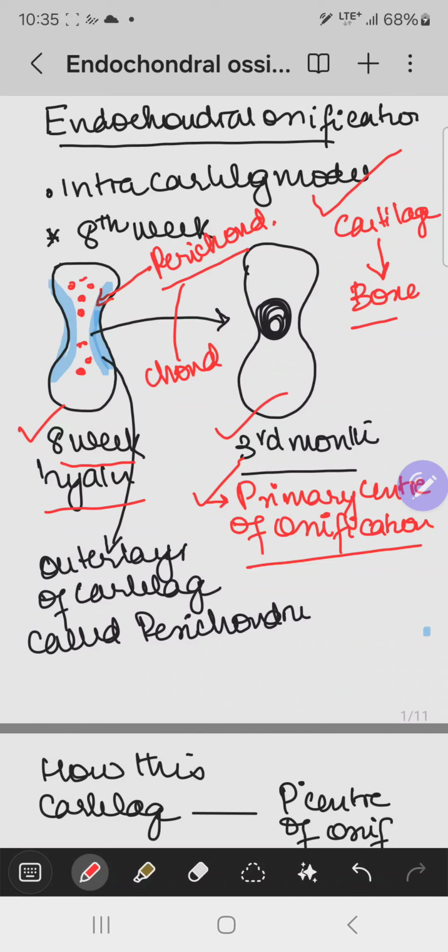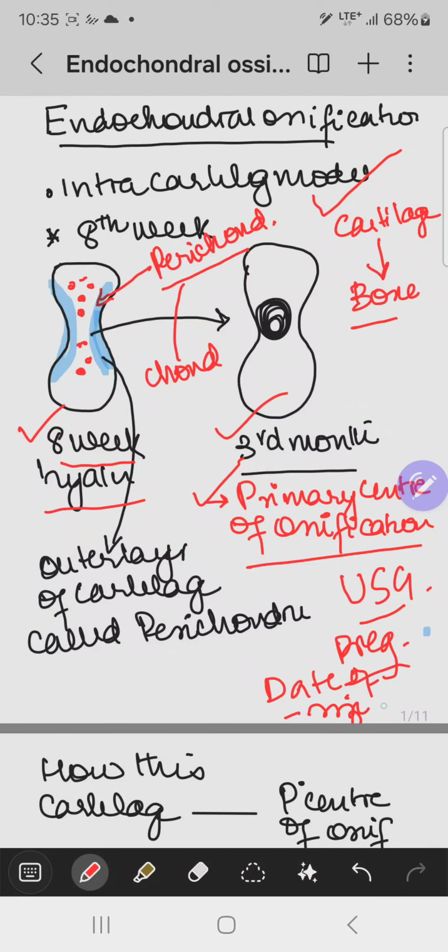So that's why in the ultrasound of a pregnant lady, you check the age, or the intrauterine date of pregnancy, date of delivery, or you can check the size of the baby by checking the length of the bone. But you always check after 3 to 4 months of pregnancy, not within 3 months, because the bones are not forming in that way precisely.